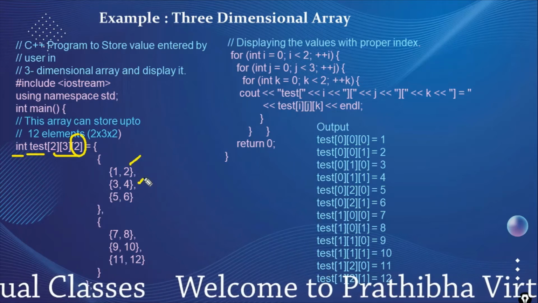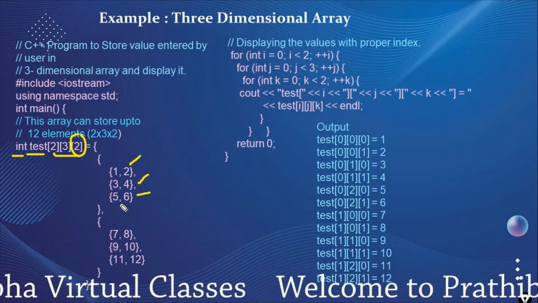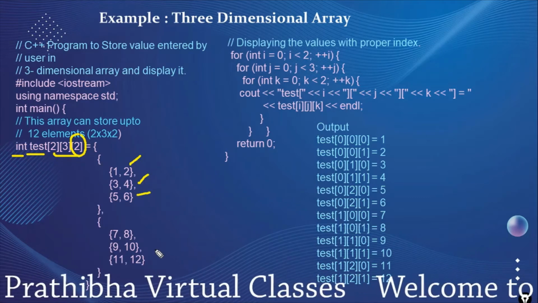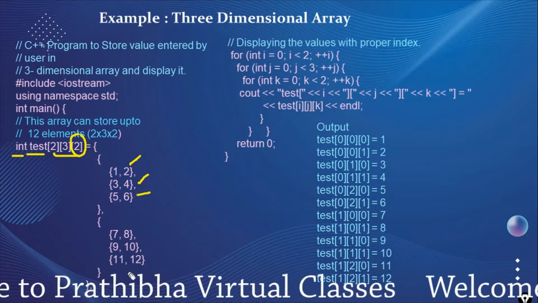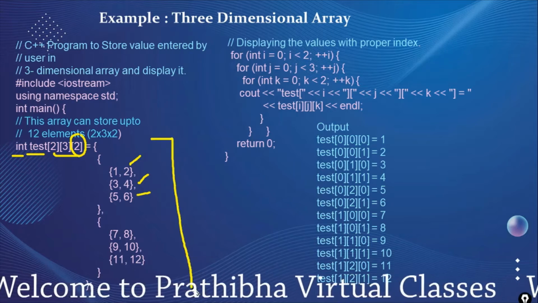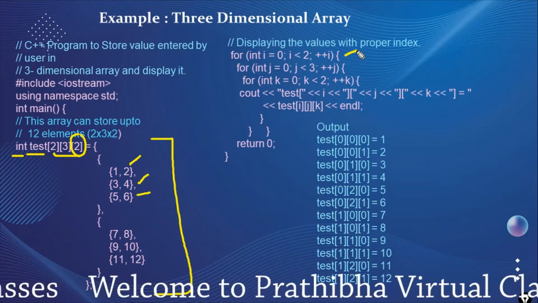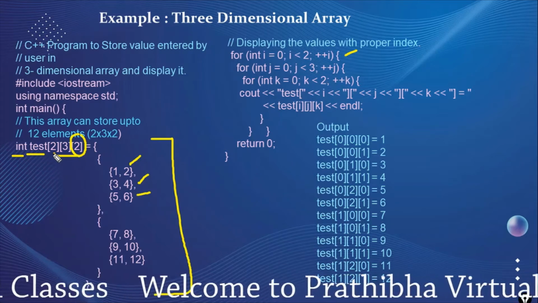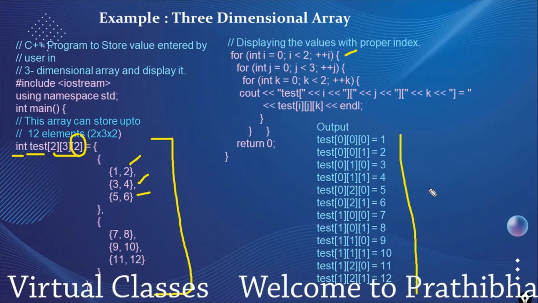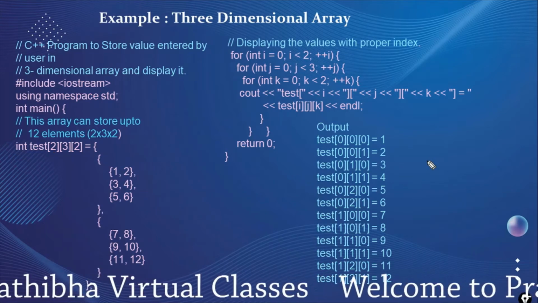For every set it has 2 numbers. 2 into 3 is 6, 6 into 2 is 12, so 12 elements are to be set into the sets. These are the values which are assigned to the variable, and for displaying, for every index we need to use 1 loop. For i, j, k we used loops. It displays what we assigned to the array of 3 dimensions.